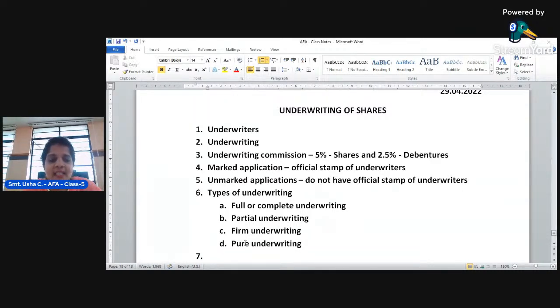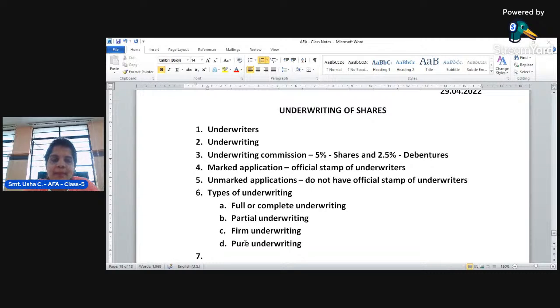Partial underwriting, in a sense, suppose the company has issued 20,000 shares to the public, in which part of the shares are subscribed by the underwriters. Maybe one or more underwriters are subscribing part of the shares of the company. That is called partial underwriting. They are not underwriting the complete shares of the company. Instead, they are going for underwriting only partial shares of the company, called partial underwriting.